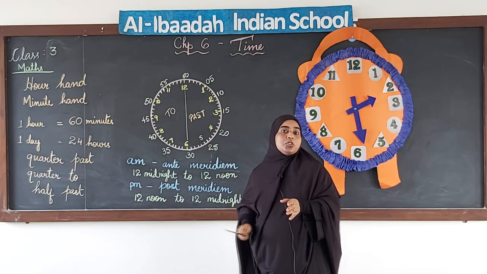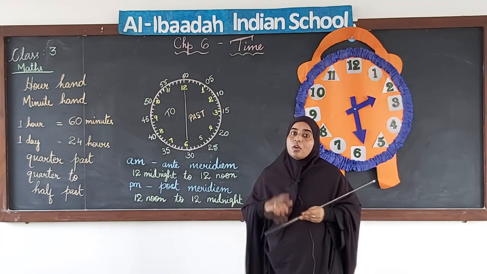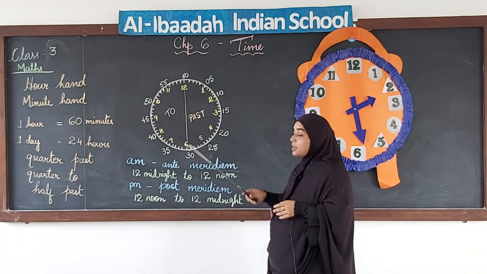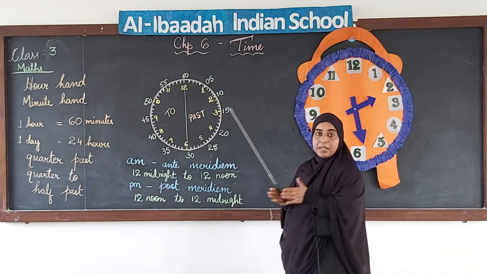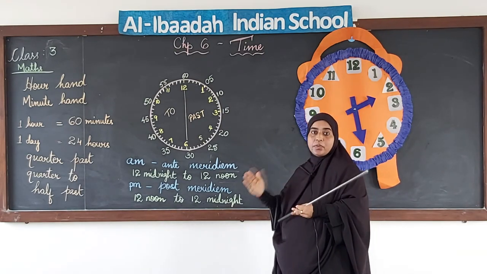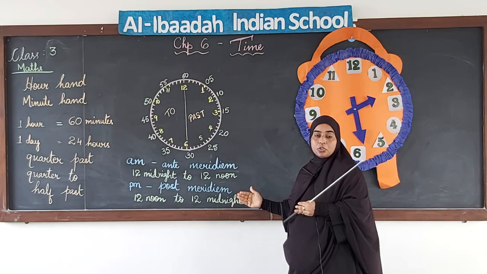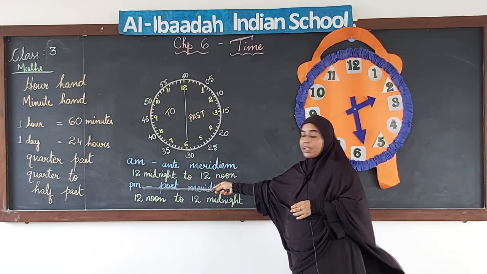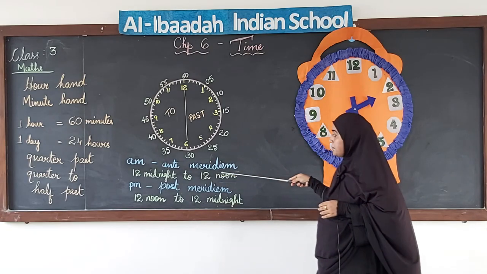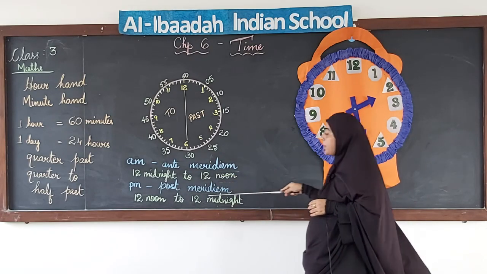So, 2 rounds of the clock make one day. That means the first 12 hours we group in one, and the second 12 hours in another group, and those groups are AM and PM. AM means anti-meridian and PM means post-meridian.